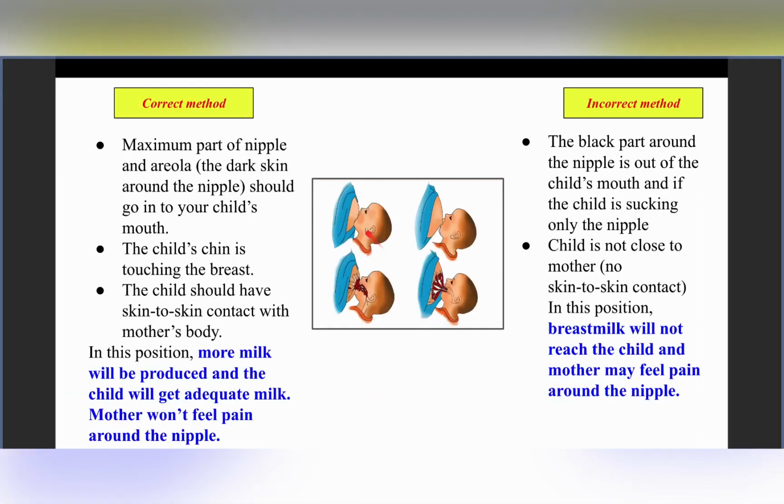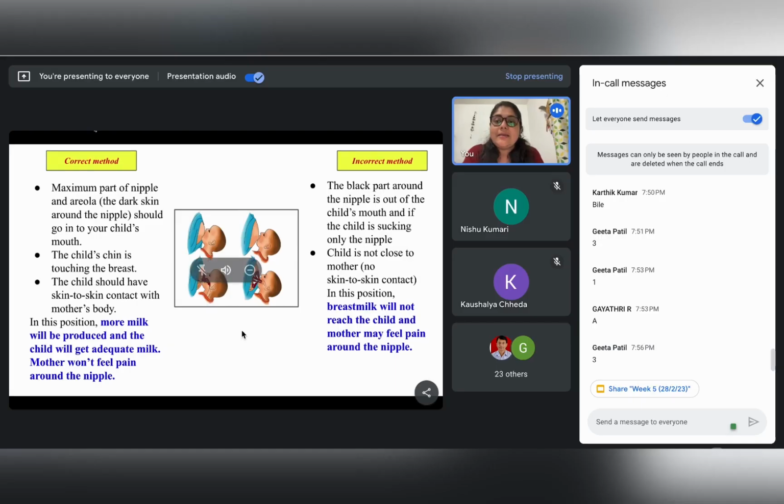As we can see, whenever we are considering the proper method for breastfeeding, we have to make sure that the maximum area of the nipple and also the areolar part, the black part of the breast around the nipple, should be in the child's mouth. So the nipple and also the areolar area.